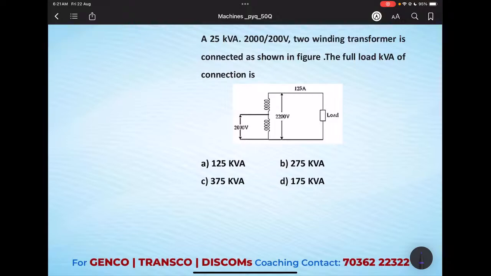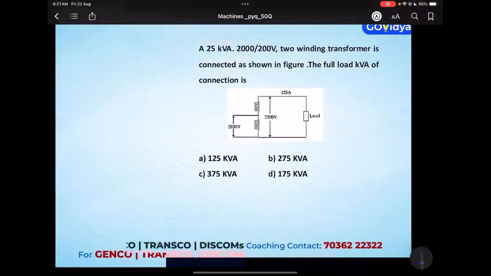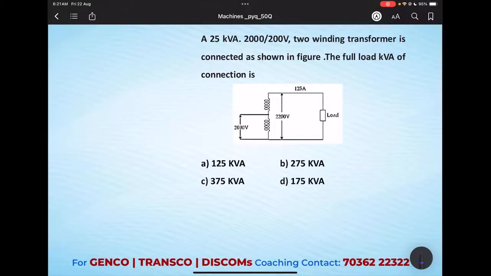First of all, the concept. From which concept did this question come? The question came from the concept of auto transformer. These types of questions are repeated many times in GATE and other competitive exams.